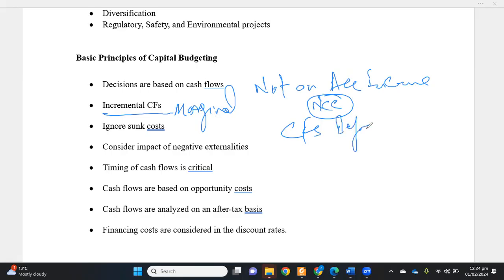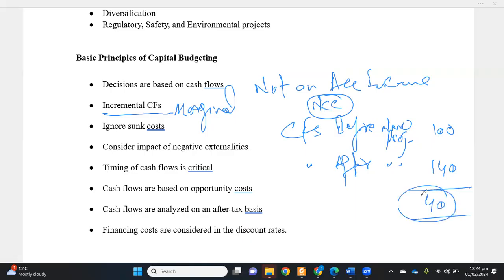before the new project. Let's say these were 100, and the total firm's cash flows after the new project get, let's say, 140. So we can say that the marginal or incremental cash flows are 40. These are the 40 rupees or dollars of cash flows which are purely related to the new project. So our decisions should be based upon the incremental or marginal cash flow.